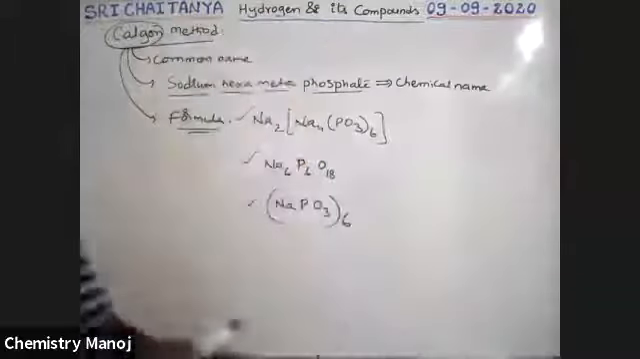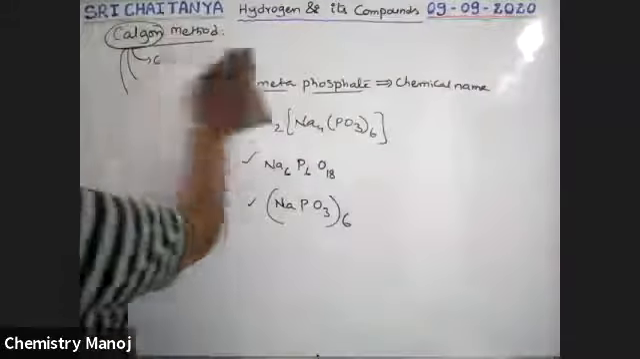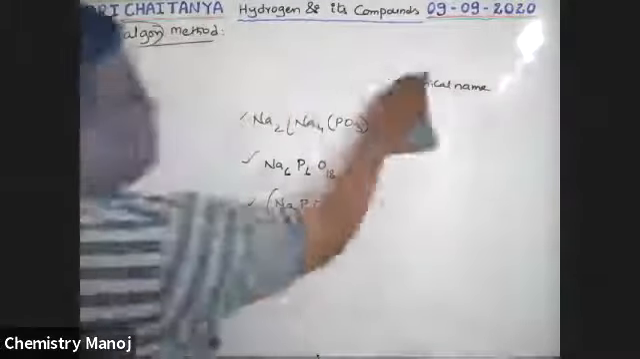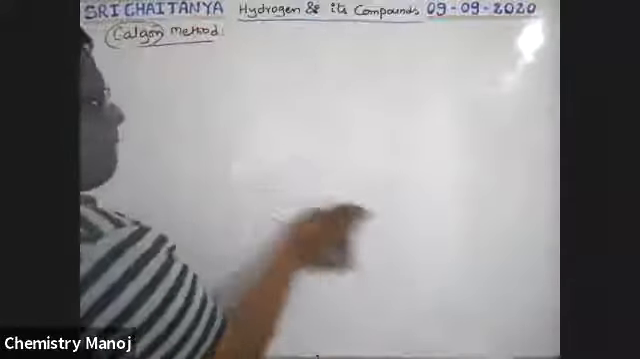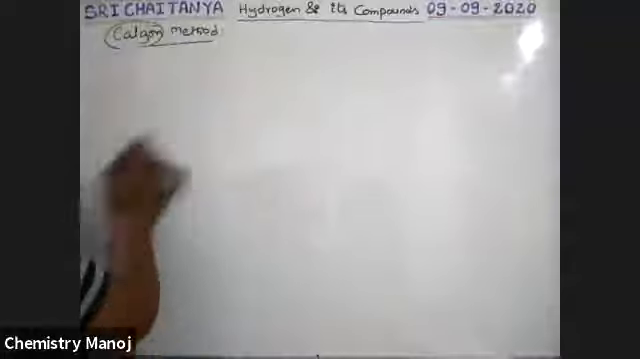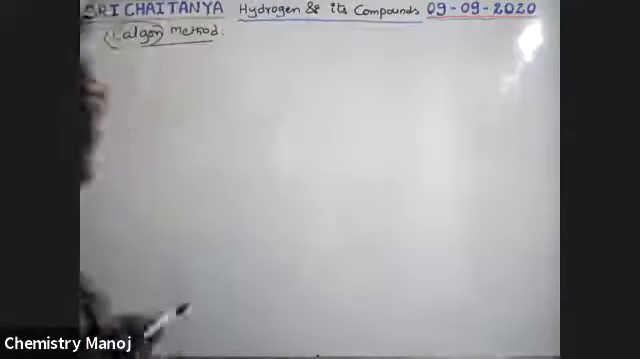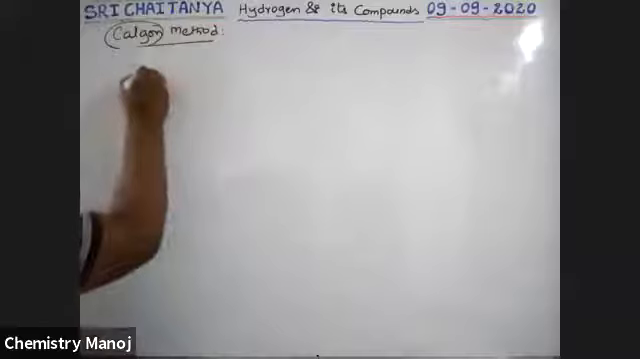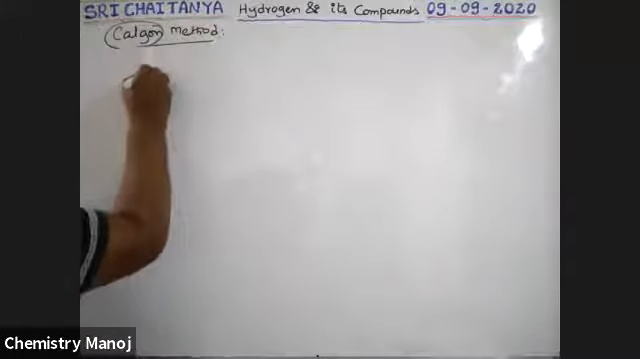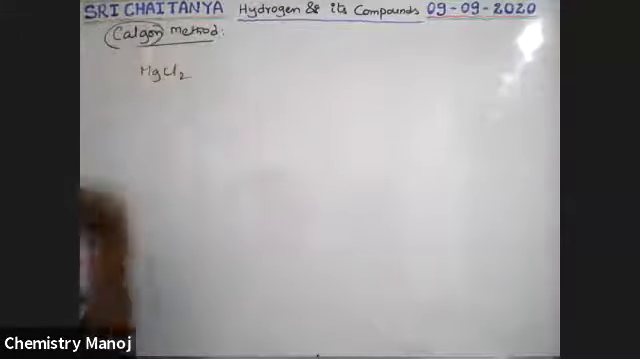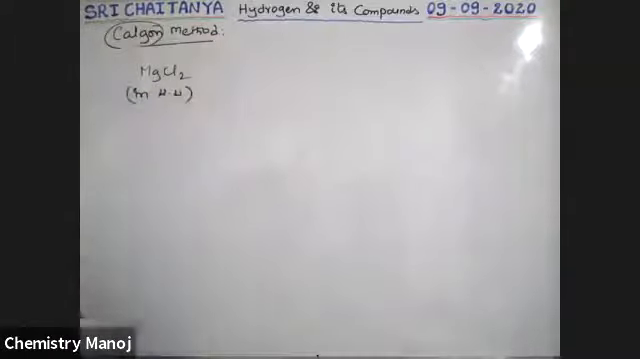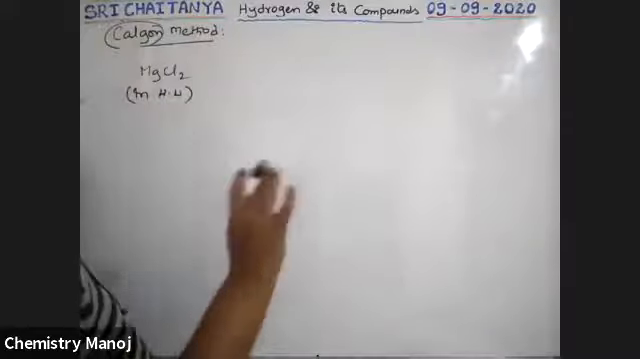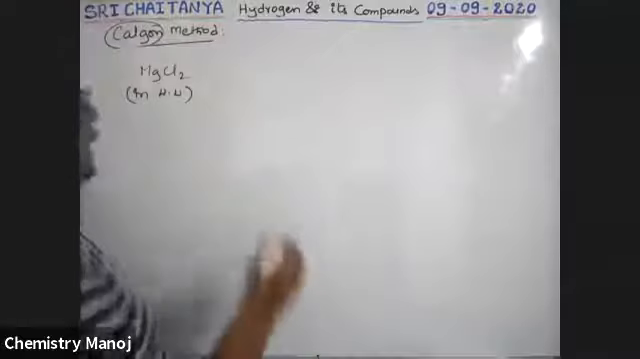So let us take these equations. So this is hard water. Let us consider that hard water contains magnesium chloride. So in hard water, that magnesium chloride is there. That's why this water is called permanent hard water. If this hard water is passed through Calgon, what is that Calgon?